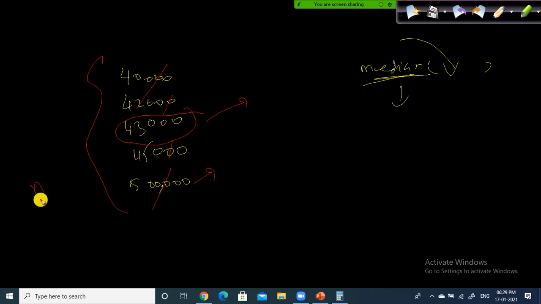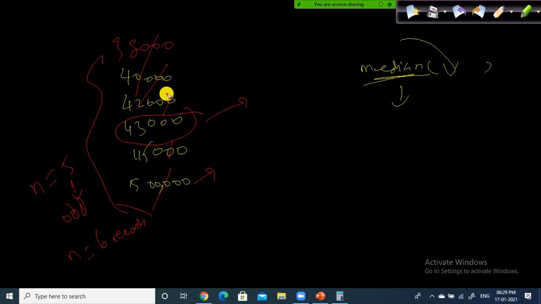For the sample size we use a notation called n. n is the number of observations in the sample. So 5 records, 5 observations, is an odd number. Supposing in your sample you have 6 records, or 6 observations. Let's say you have something else, 38,000.